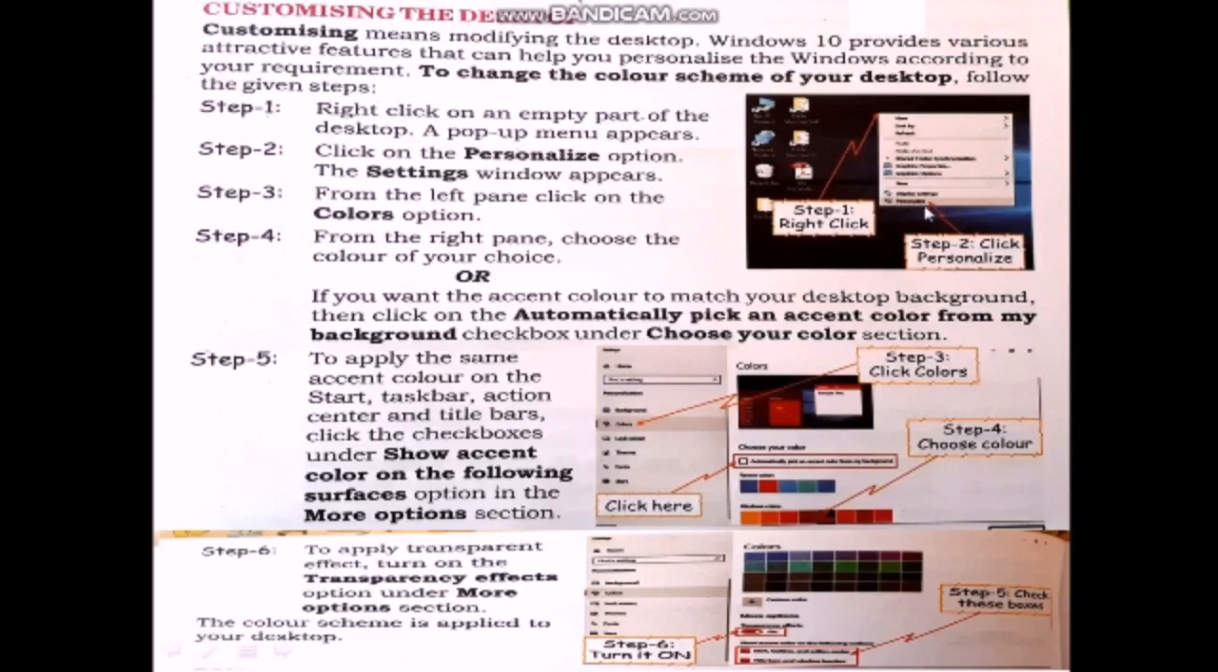The settings window appears. In step 3, from the left pane, click on the colors option. In step 4, from the right pane, choose the color of your choice. We can select any one of the colors, or if you want the accent color to match your desktop background, just click on the automatically pick an accent color from my background checkbox under the choose your color section.